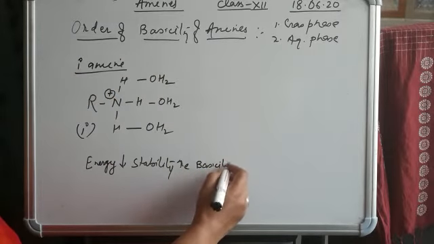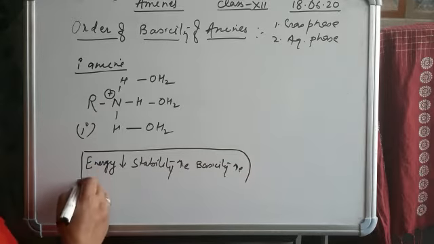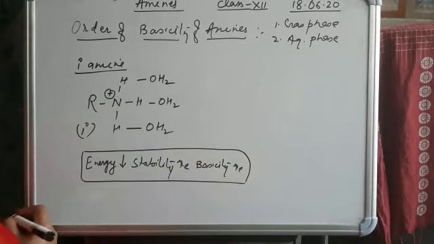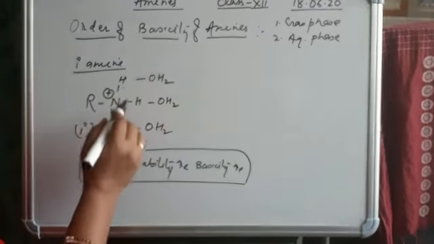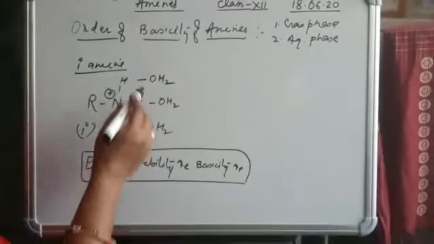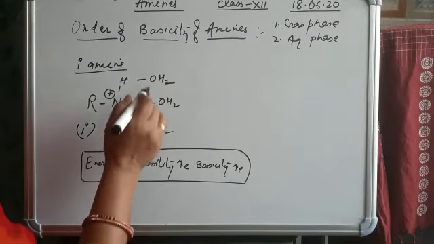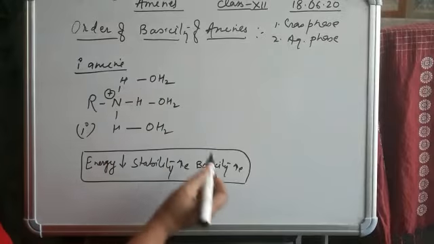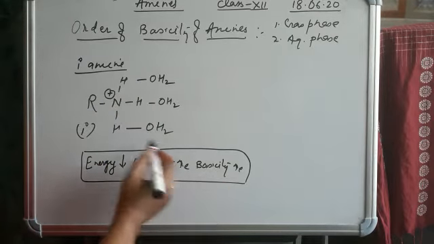So the basicity increases. This is the common factor we should remember. Bond forms, energy is released. In that condition, these molecules have less energy. Less energy means greater stability. Greater stability of the cation means greater basic nature of this amine.